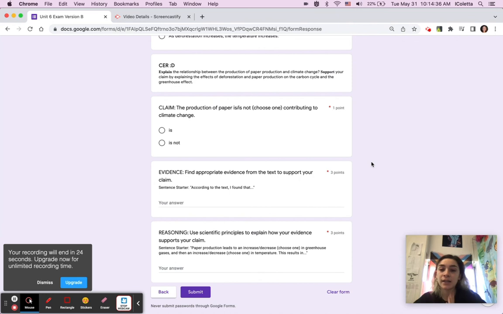And finally, use scientific principles to explain how your evidence supports your claim in the reasoning by filling out this sentence frame. Paper production leads to an increase or decrease in greenhouse gases, and then an increase or decrease in temperature. This results in what?